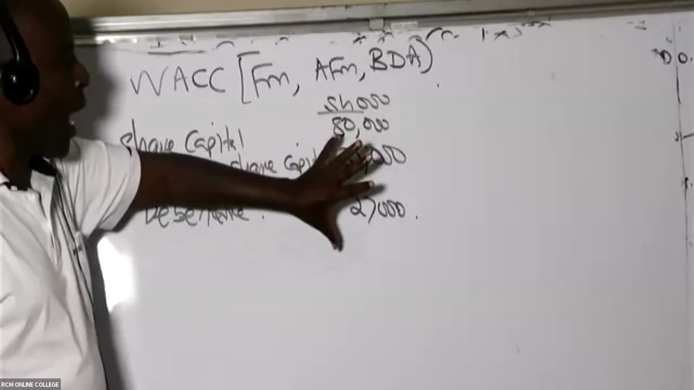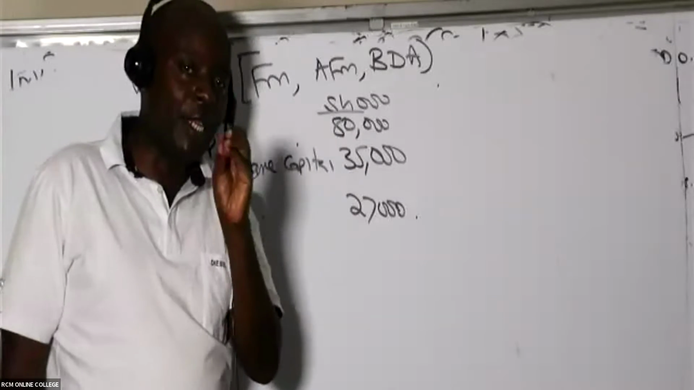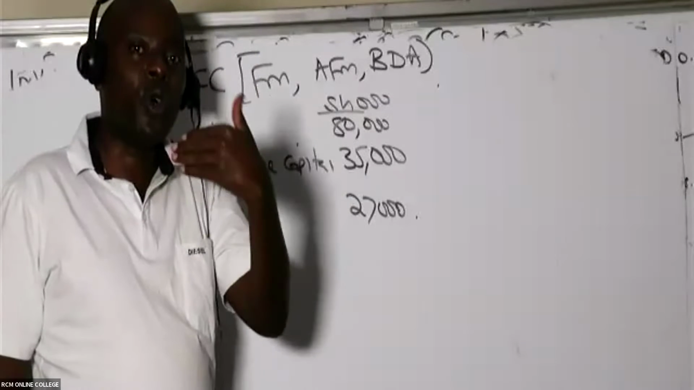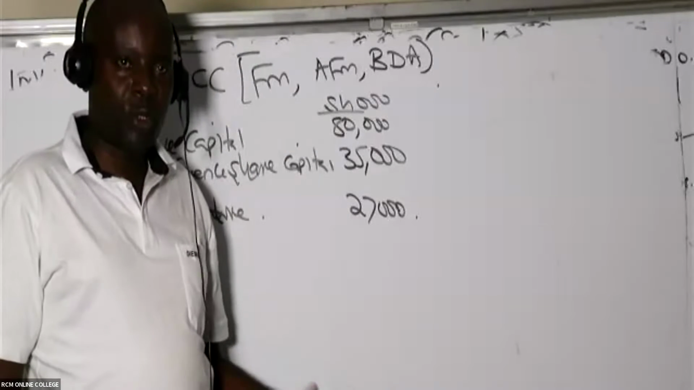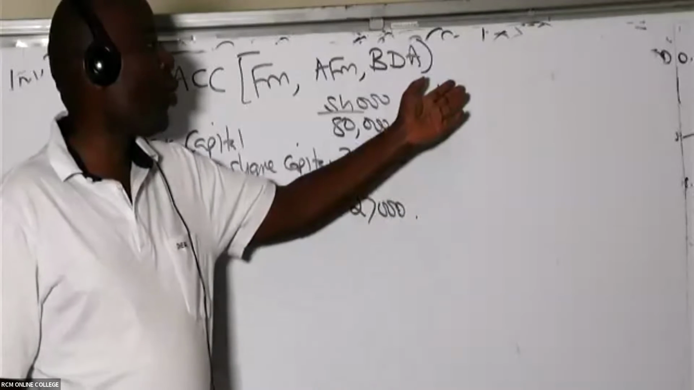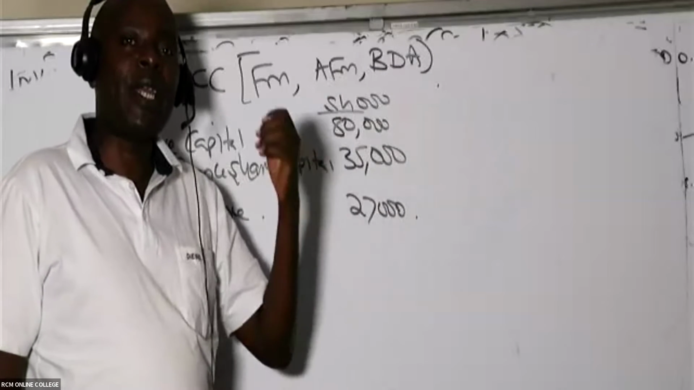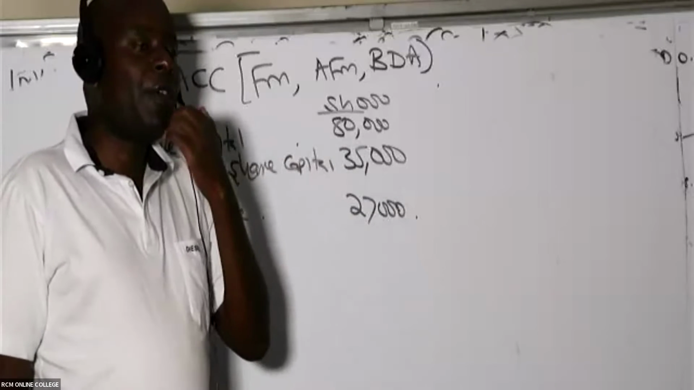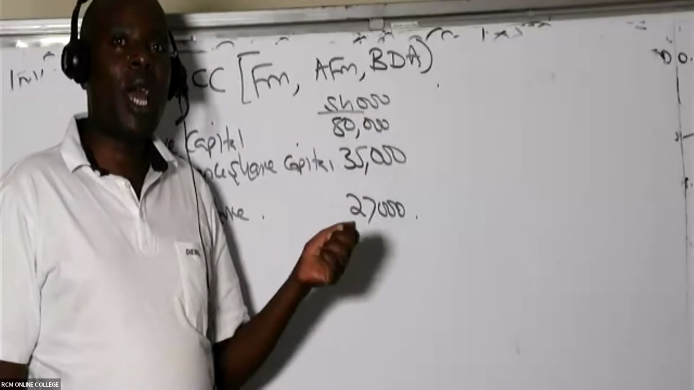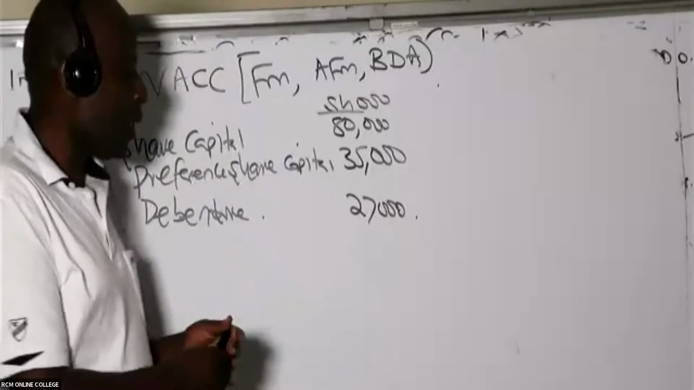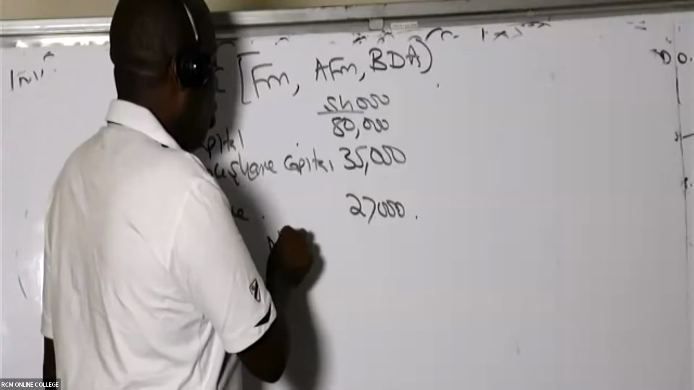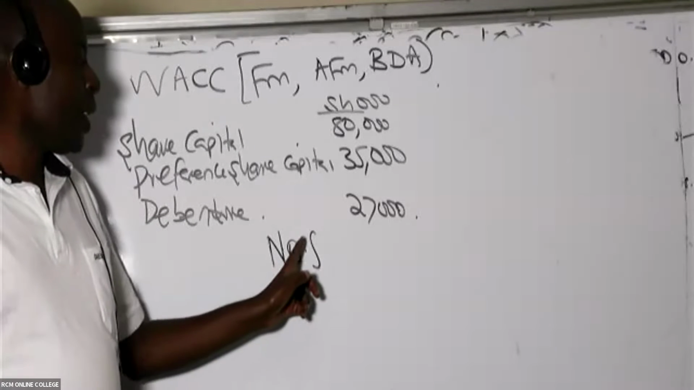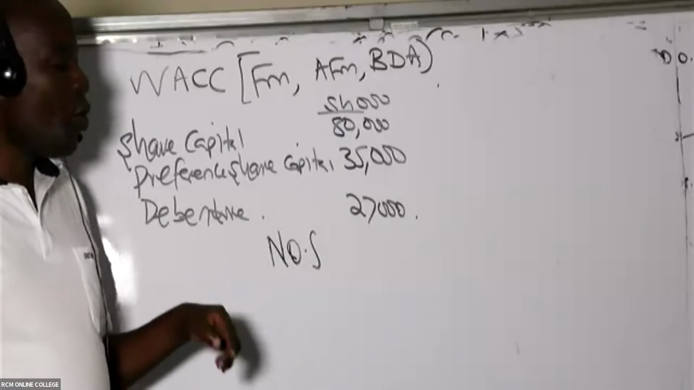Remember the figures that you have here are called book values. These are those values in your capital structure which are on your financial report. So I would want to get market values straight away. How do I get market value? To get market value, for example for share capital, I would want to get the NOS. NOS stands for number of ordinary shares.